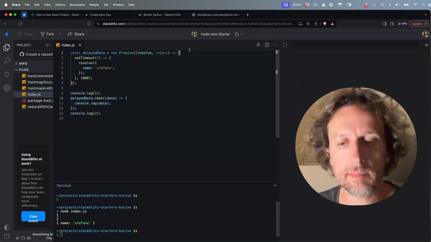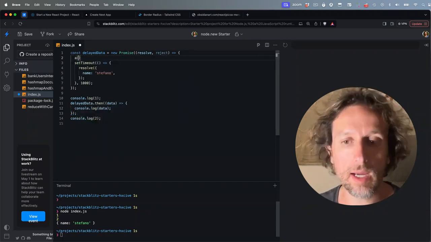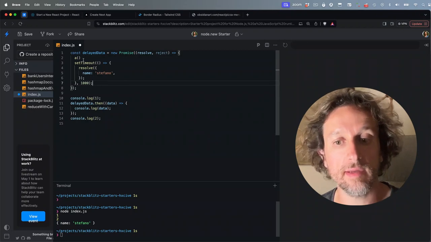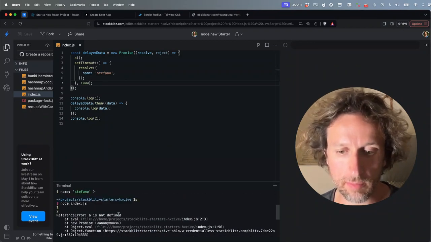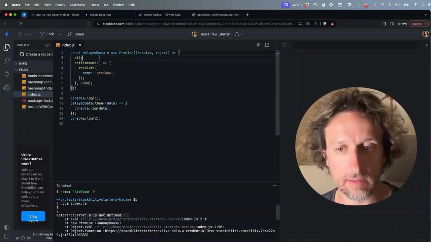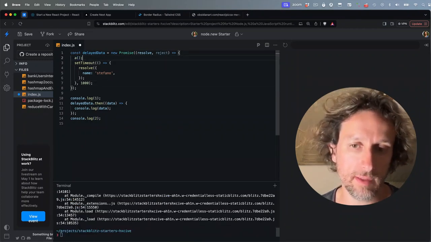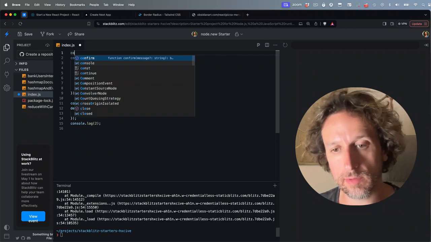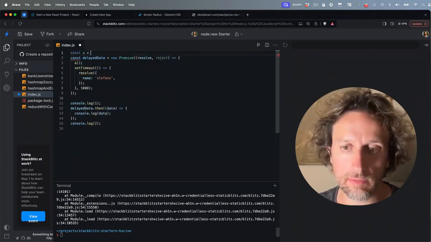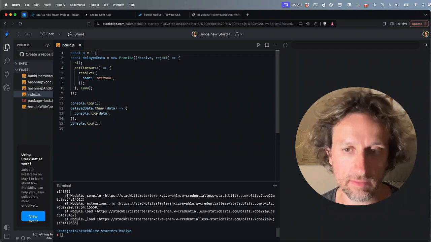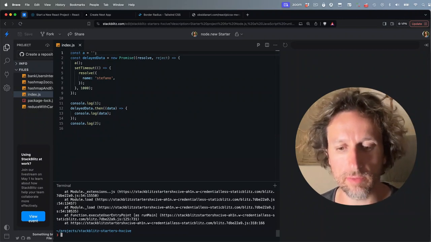Now, let's say that I made a mistake in the promise. For example, I call a function that doesn't exist. Now, if I do this, it will throw an error immediately because A is not defined. I need A to be a failure at runtime, not a failure during the precompile phase. So let's say that this one is an empty string, and now let's run the code.